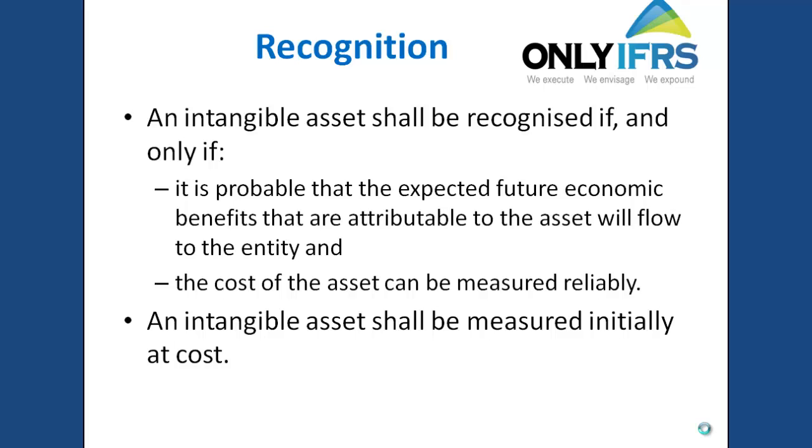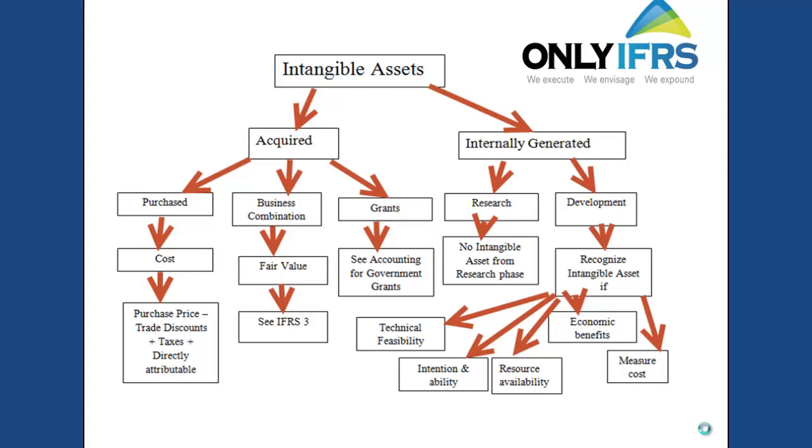And the standard says an intangible asset should be initially recognized at cost. The standard has mentioned that there are two types of intangible assets. One that is acquired and another one that is generated internally. This is similar to fixed assets that are purchased separately and fixed assets that are constructed on our own. If you acquire any intangible asset, you may acquire it by purchasing it individually, or as part of a business combination, or from government in the form of a government grant. If you generate an intangible asset internally, there are two stages here, research stage and development stage.